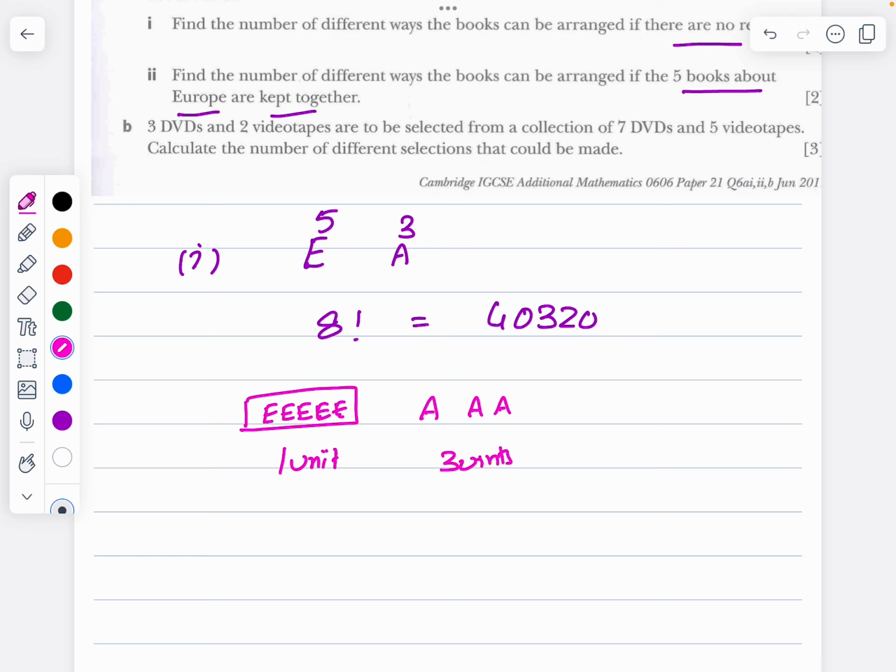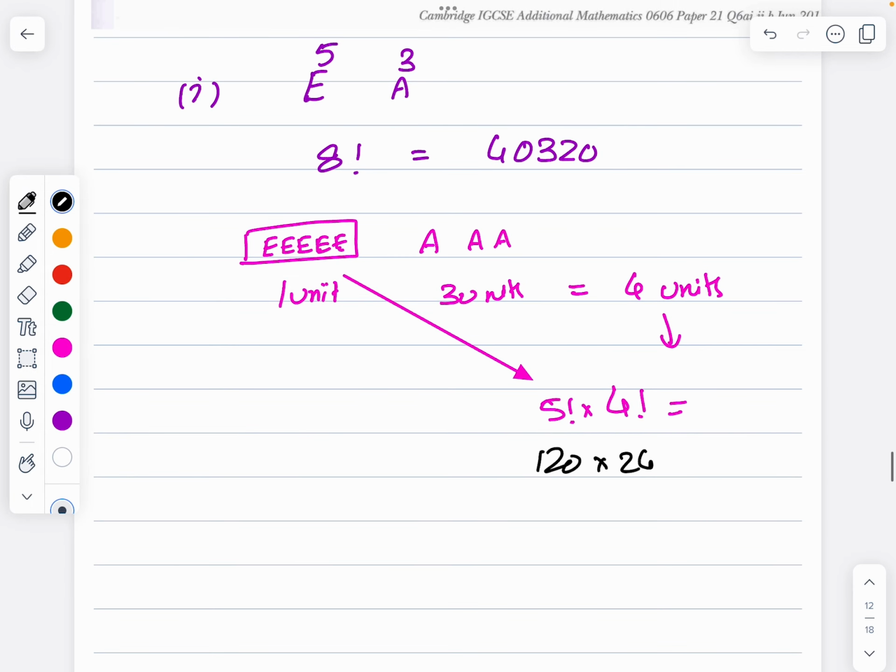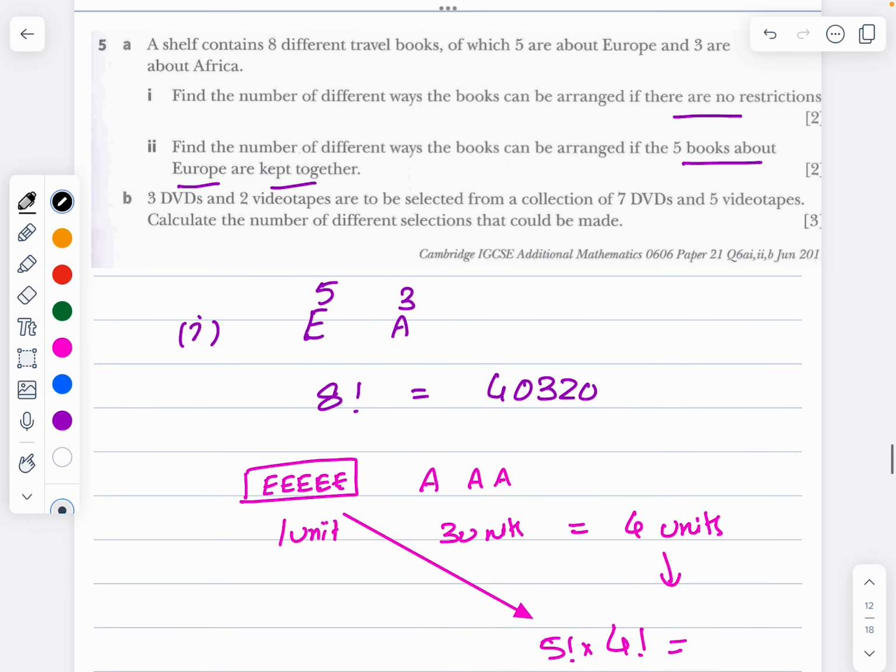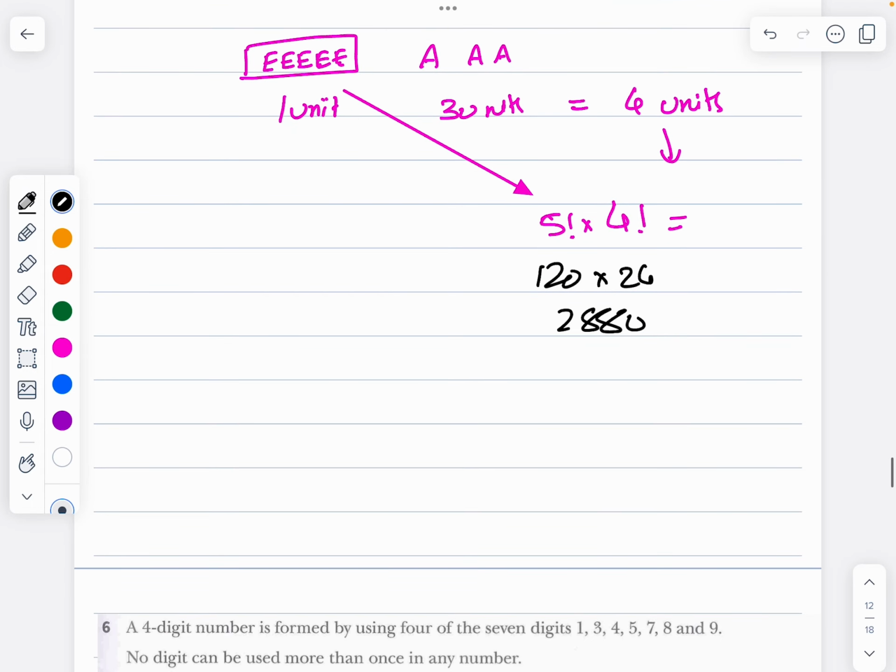So totally how many units do I have? 4 units. 4 units can be arranged in 4 factorial ways. And these 5 Europe books can be arranged in 5 factorial ways. So 5 factorial times 4 factorial, which is 120 times 24, which is 2880. Part B.